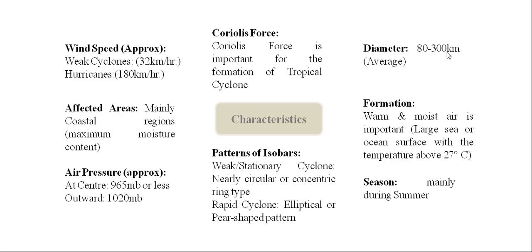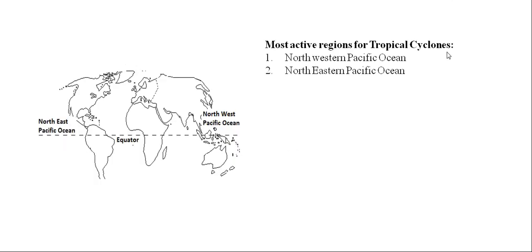Now we have some most active regions for these tropical cyclones. First one, here is Northwestern Pacific and then Northeastern Pacific. Here all of you can see this is the location of Northwestern and Northeastern Pacific. Northwestern Pacific, the adjacent locations are Southeast Asia, and in the western part we are having Europe. And Northeastern Pacific Ocean, the adjacent regions are North America and South America. In these regions we are having the maximum dominance of tropical cyclones.